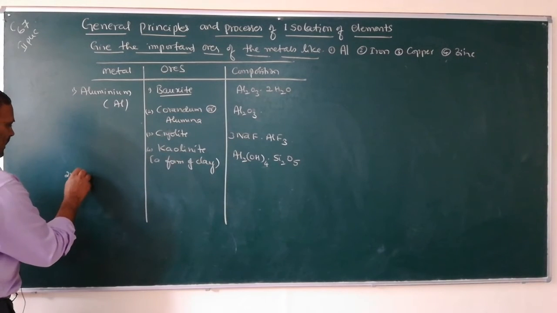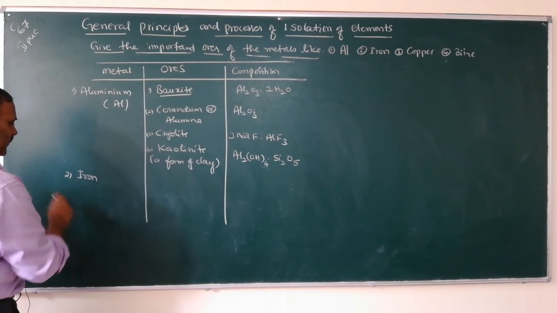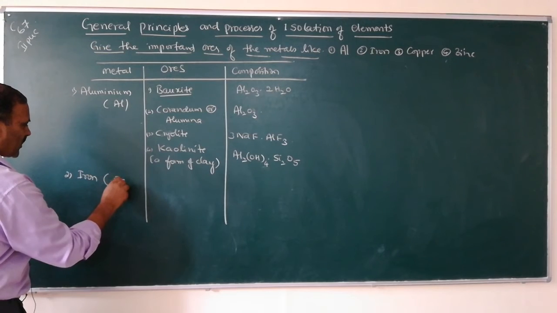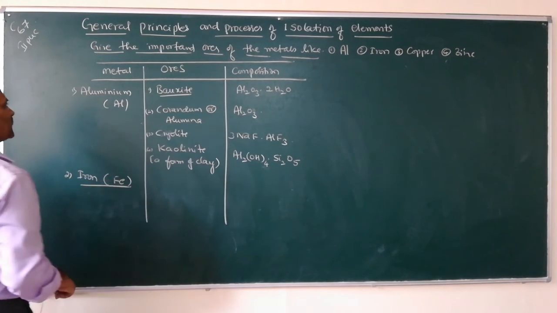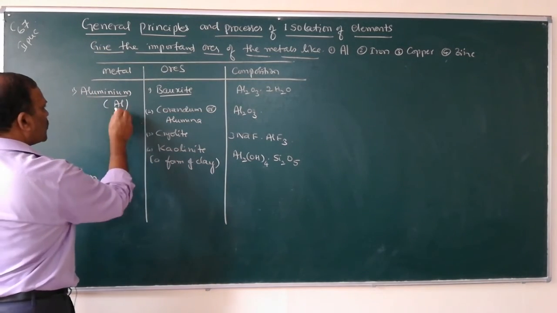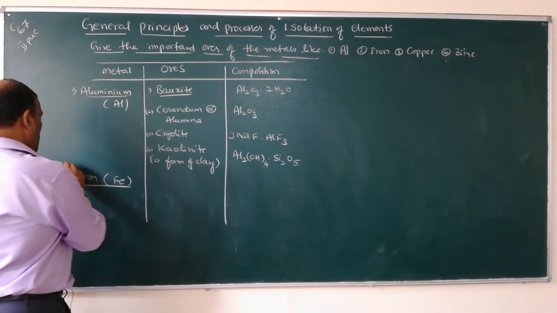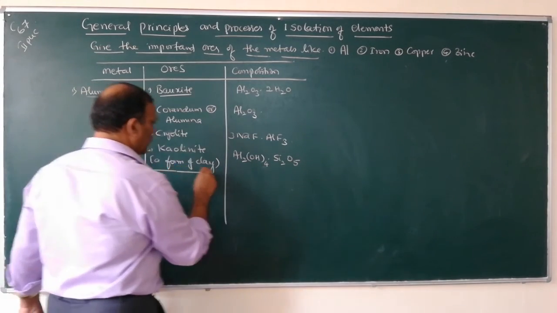Second metal is iron. What is its symbol? Fe. So what are the ores of iron?